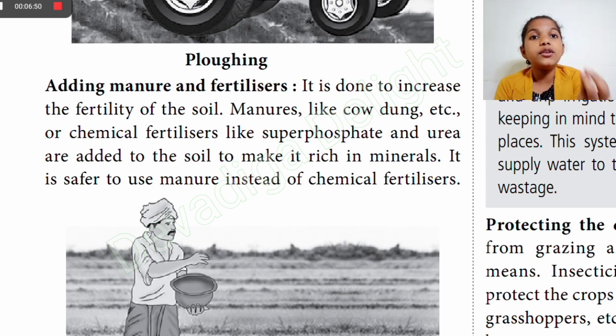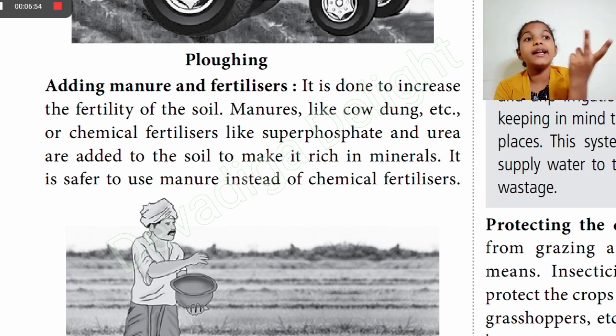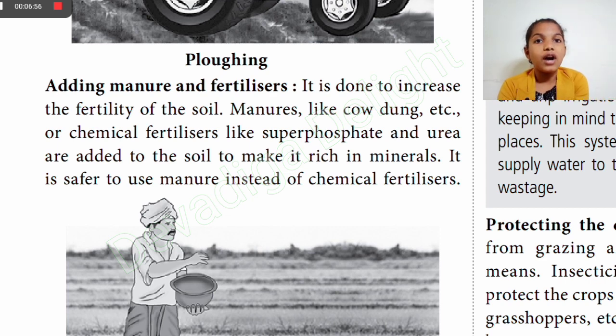So it is done to increase the fertility of the soil. Manures like cow dung, etc., or chemical fertilizers like super phosphate and urea are added to the soil to make it rich in minerals. It is safer to use manure instead of chemical fertilizers.